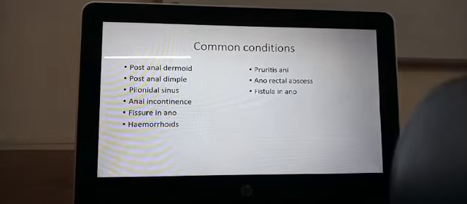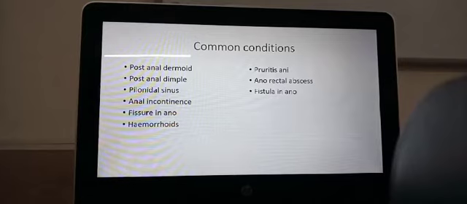Then pruritus ani. Pruritus means inflammation that causes itching. Okay, so around the anus sometimes you can have itching. Okay, then anorectal abscess. Between the anus and the rectum, or outside the anus and the rectum in the buttock region, you may have an abscess. That is because this is an unclean area. Sometimes the glands will get blocked by fecal material, and it can get blocked and infected, and abscess can form. So anorectal abscess formation is there.